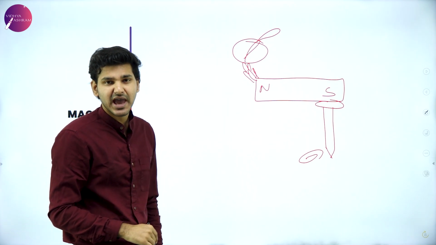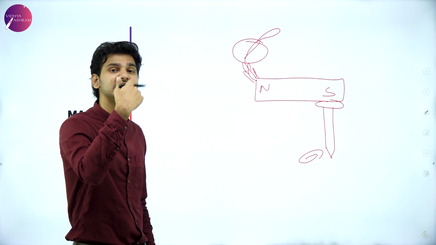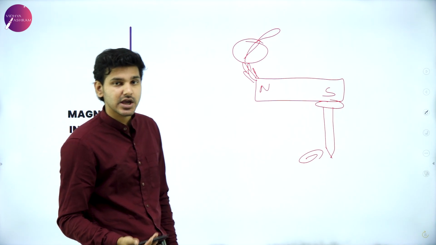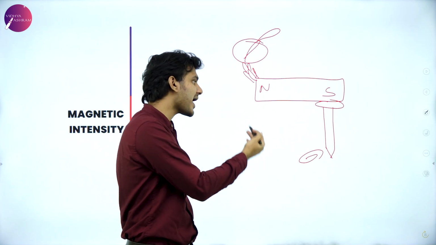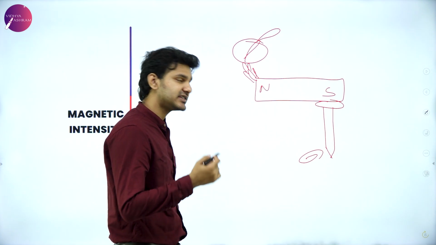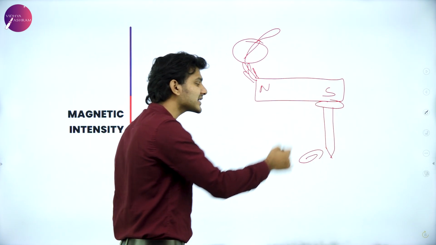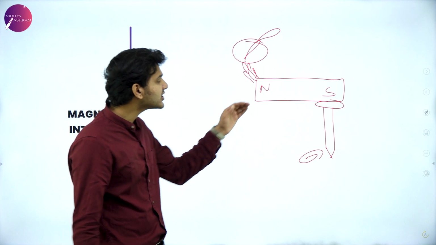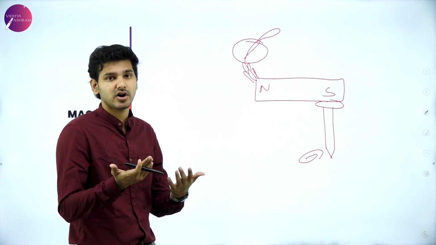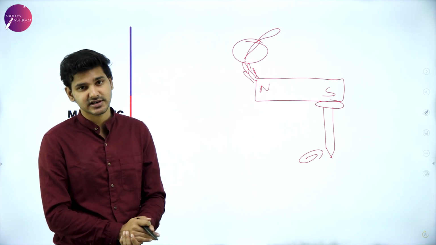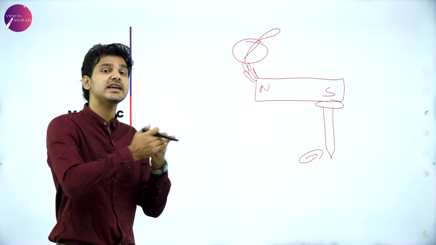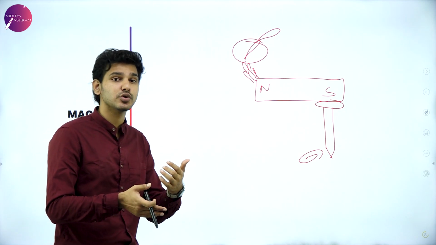So how does this property happen? Why is this happening? To what extent can this happen? That is all determined by magnetization: how intensely, or how much similar to a magnet, another object can be made. For example, this is a permanent magnet, and since this iron nail is now acting like a magnet, how much is it magnetized? How much is it made into a magnet? That extensive nature of magnetization is what we are going to discuss here. How and why a material behaves like a magnet, and to what extent it can behave like a magnet, everything is going to be discussed.